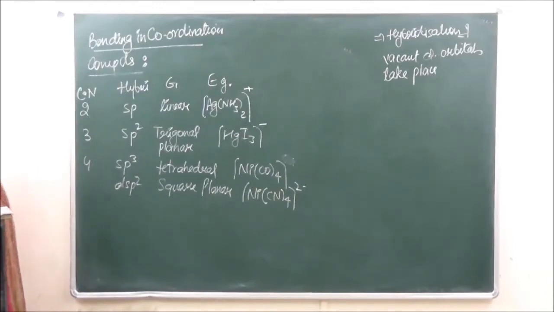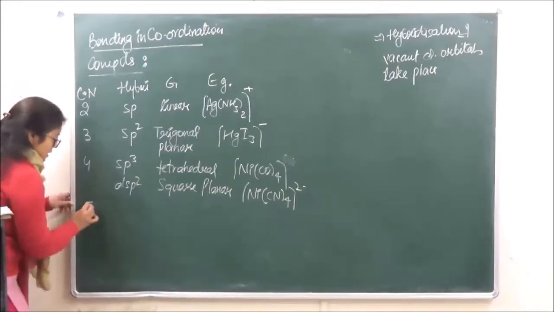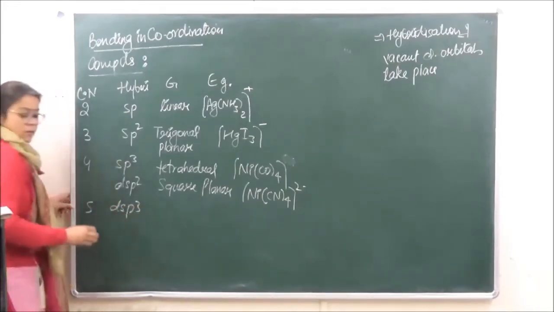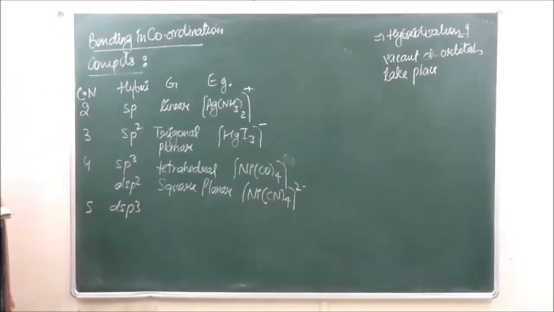The next type of hybridization which we have is dsp3. 5 coordination number, dsp3 or sp3d, either of the two.